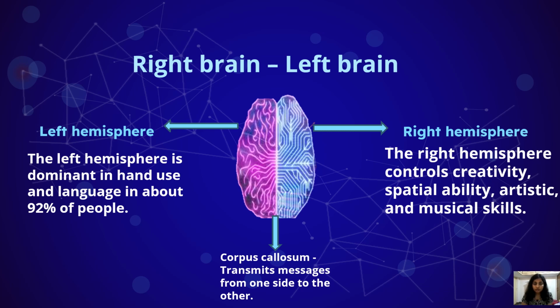And each hemisphere has its specific functions, such as the left hemisphere is dominant for the hand use and the right hemisphere controls the creativity, spatial ability, artistic and musical skills, and the corpus callosum will transmit the message from this side of the brain to the other side.